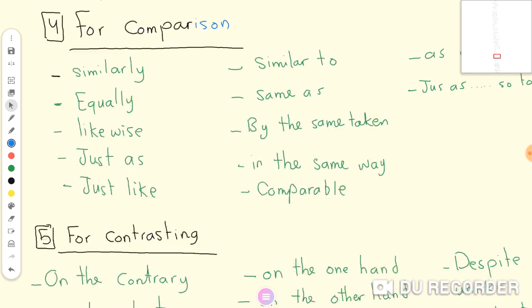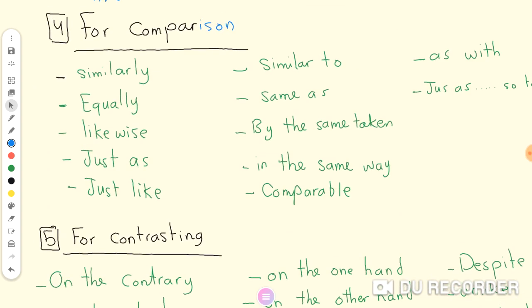The fourth type that we use for comparison, to compare two items, showing similarities. And we have other types to show differences, for contrasting. So the transitional words for comparison, to show similarities, they are similarly, equally, likewise, just as, just like, similar to, same as, by the same token, in the same way, comparable, as well, just as, so too.